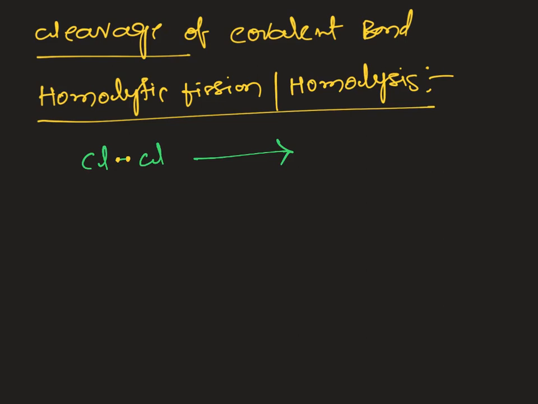Here we get a chlorine free radical and Cl free radical. This is one type of cleavage we can see with respect to the covalent bond, and the other type is heterolytic fission.